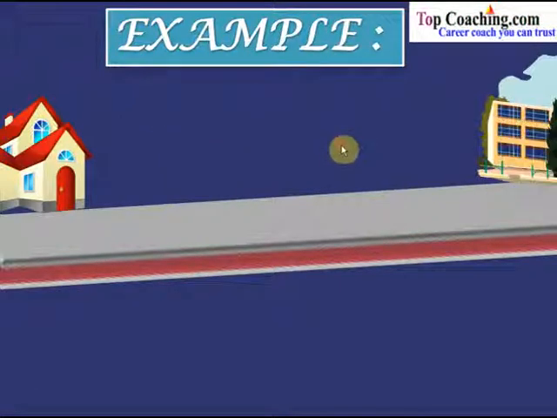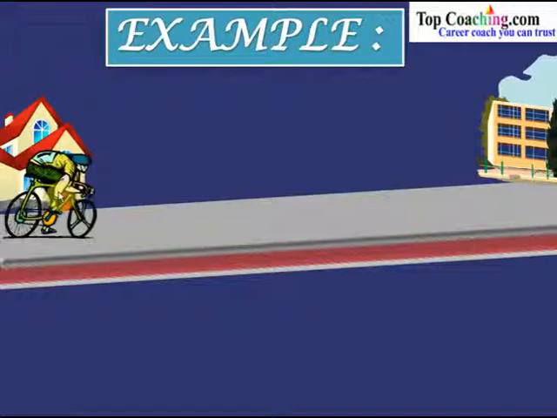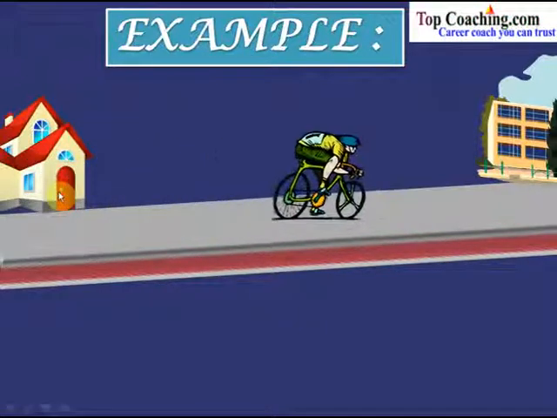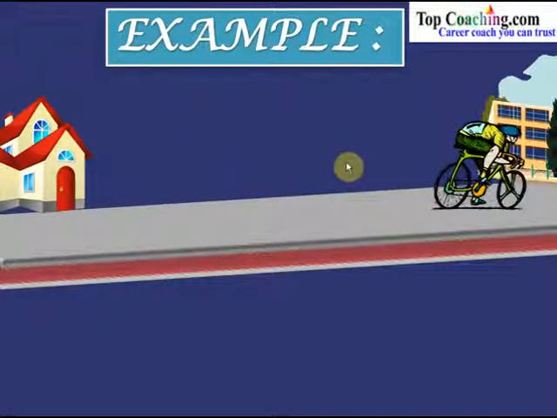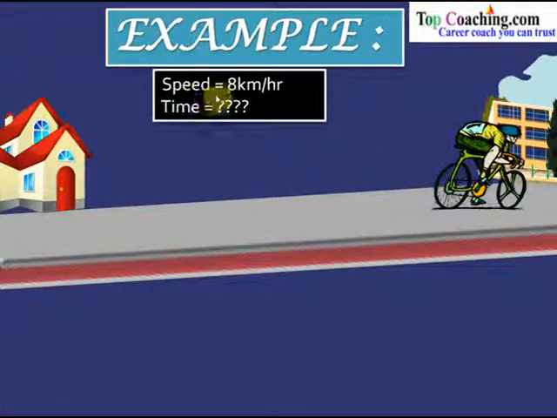Now in the next day, again, the boy goes from his home to the school. But now he travels at a lesser speed, and let us say that the speed this time is equal to 8 kilometers per hour. But now what is the time taken by the cyclist to go from his home to the school? So we see that the earlier case, the speed was 10 kilometers per hour and the time taken for the cyclist or the boy to go from home to the school was 40 minutes. Now the speed has reduced and it has become 8 kilometers per hour. You have to calculate what is the time taken by this boy.